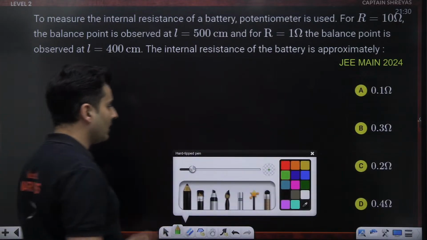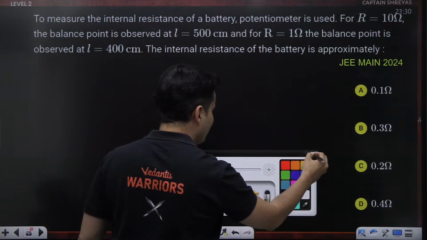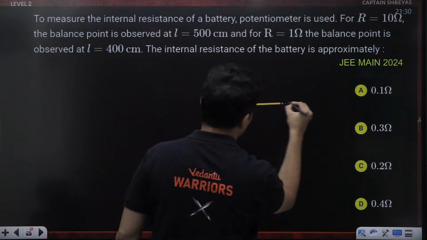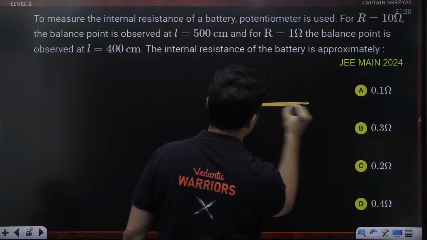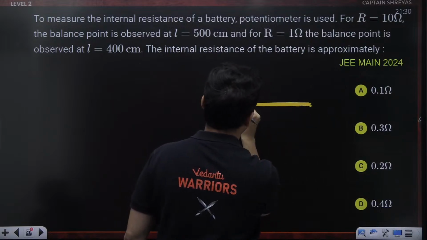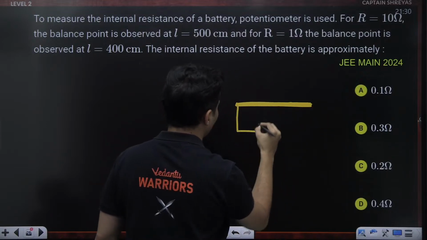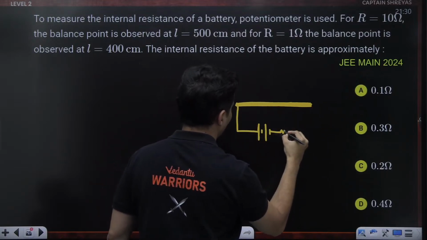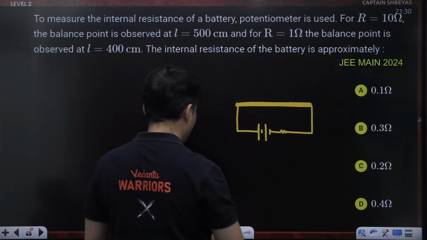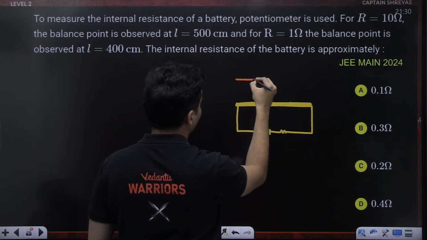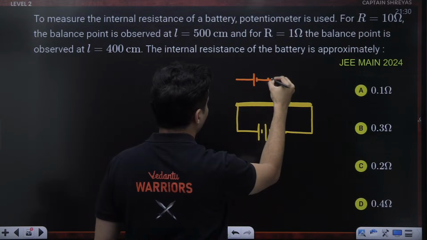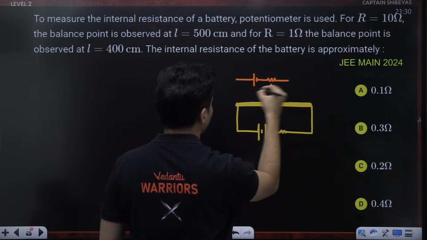How do we solve these kinds of questions? See, in these circuits where you want to measure the internal resistance, if this is the potentiometer wire, you have this particular battery with its internal resistance.